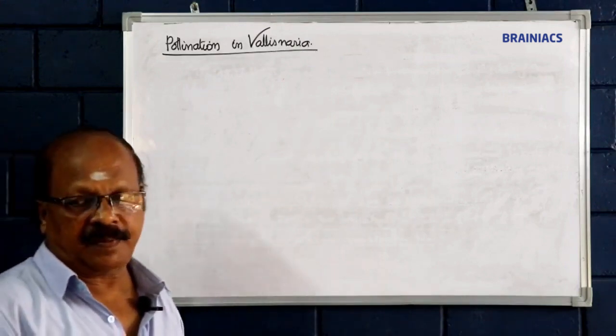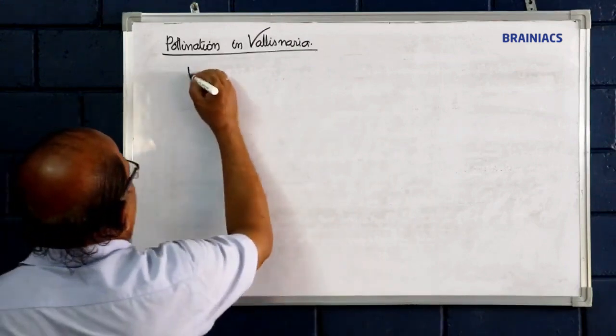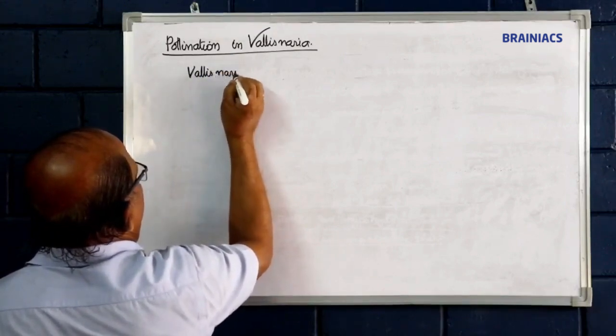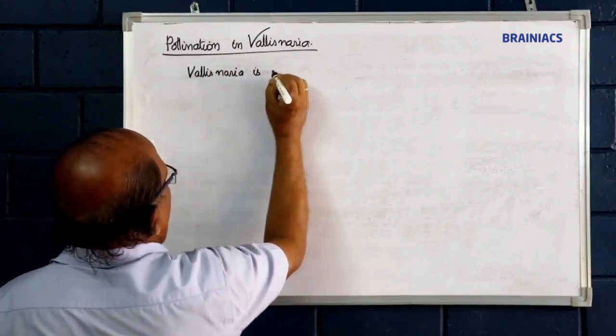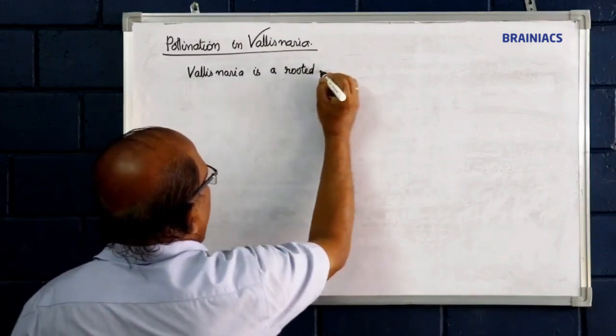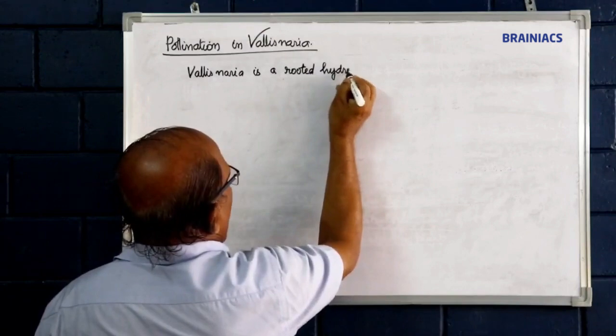Pollination in Vallisneria. Vallisneria is a rooted hydrophytic plant.